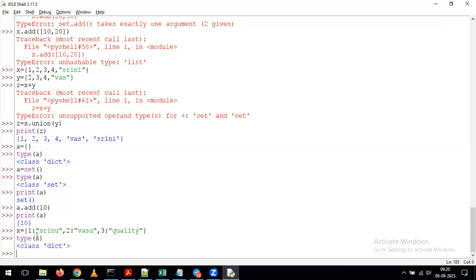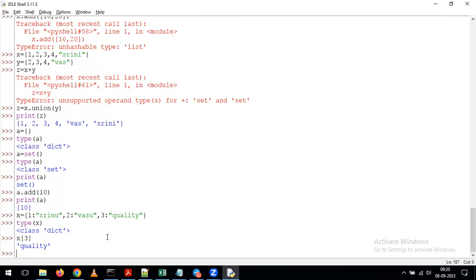Okay. Now, for example, out of this, I want to see the data for the first one, or I want to see what is the value for 2, or what is the value for 3. Whenever we have that requirement, we just have to give it like this. Now see what's happening. Whenever you want to see data for a particular key, for example, if I have 100 keys and 100 values, and you want to see data for a particular key, then simply give X of key value. So here this is not a position. 3 is nothing but your key value. Whatever key you have, if you want to see the value for that key, then we have to give X of key, where X is the variable we created.